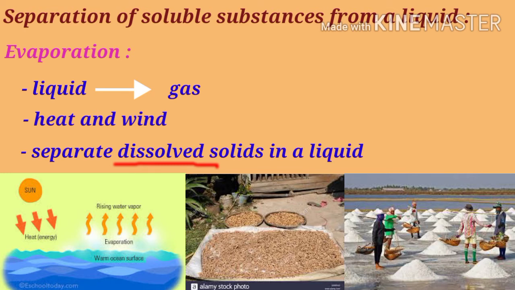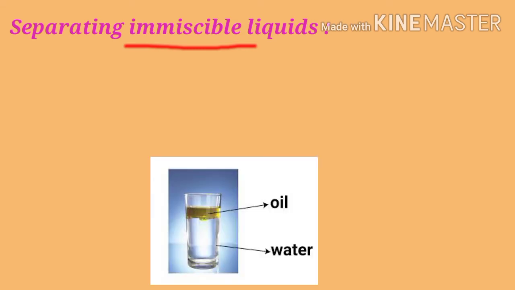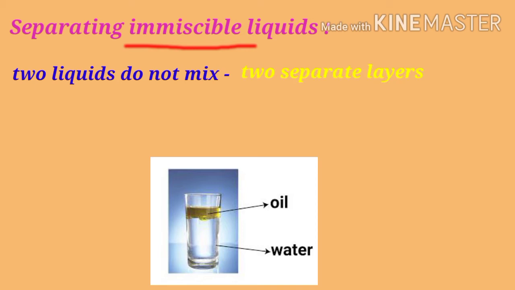Next, we move on to the separation of immiscible liquids. Students, the word immiscible. It should be pronounced as immiscible. What do you mean by immiscible? When two liquids in a container do not mix together, they form two separate layers. Such liquids are called immiscible liquids.